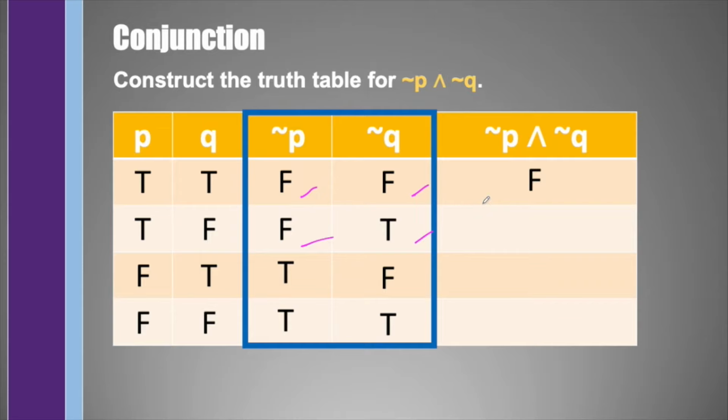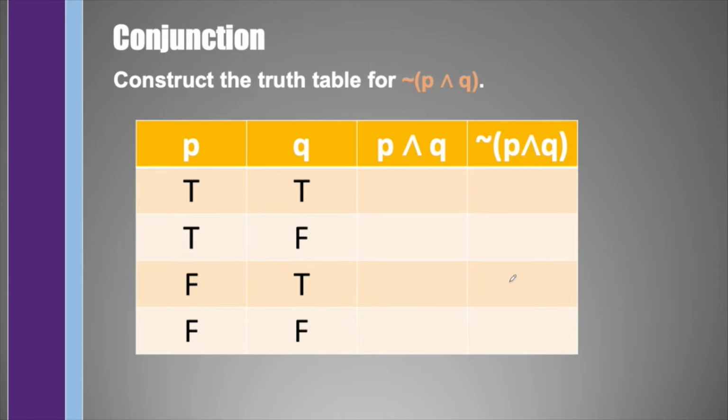False and true statements will also give us false. And again, both true statements give us true. Now suppose we were asked to construct the truth table for not (P and Q). So we may add an additional column which is for P and Q. Again, this states that it is only true when both statements are true. So the first row will be true and the rest will be false.